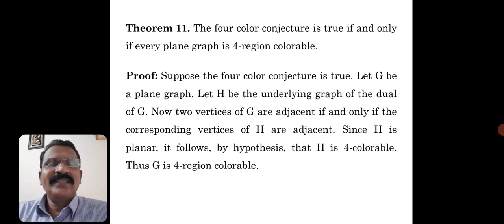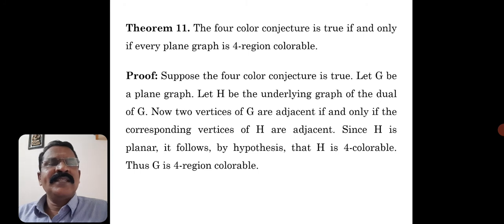if and only if every plane graph is 4 region colorable. Very interesting. Though we are unable to prove the 4 color conjecture, that's why it's called a conjecture, the conjecture itself is true if and only if every plane graph is 4 region colorable. So this is the statement. Very interesting result. Okay, how to prove the result?